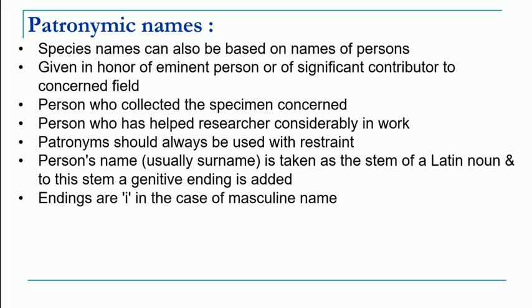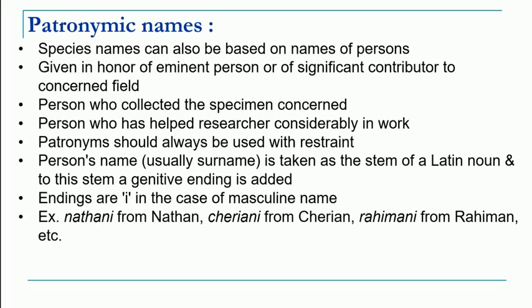So if the name is of a male person, you add the ending in the form of letter I. For example, Nathani from the name Nathan, Cherini from Cherian, Rahimani from Rahiman, etc. So to the surname of a person you add the ending letter I if it is the name of a male.